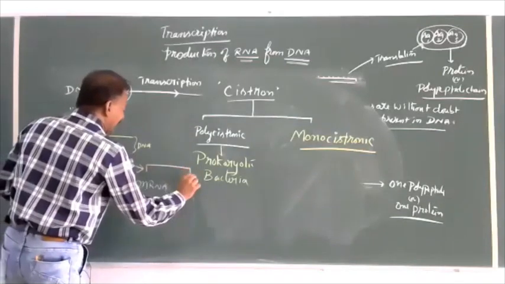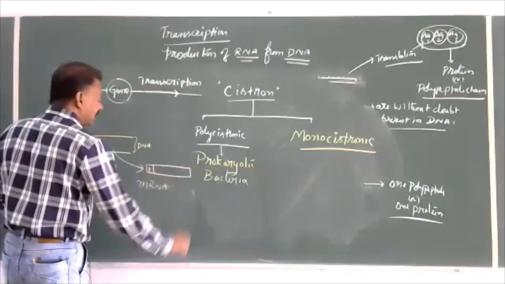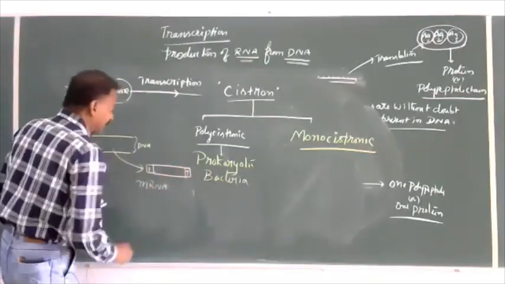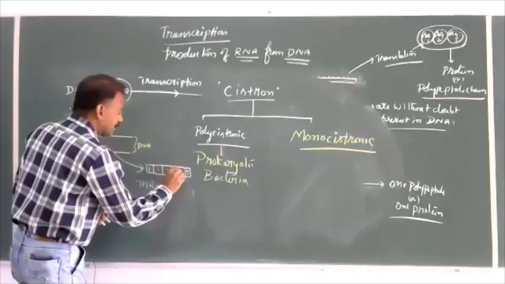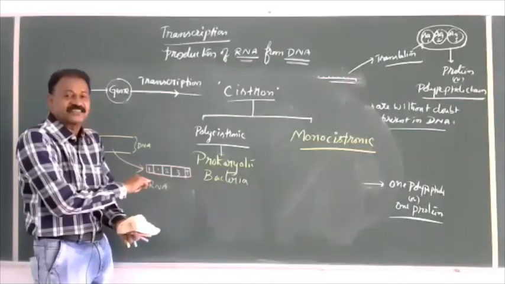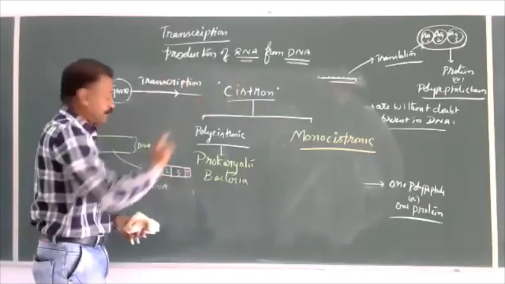This mRNA has a promoter site and a terminator site. In between, it has many structural genes.